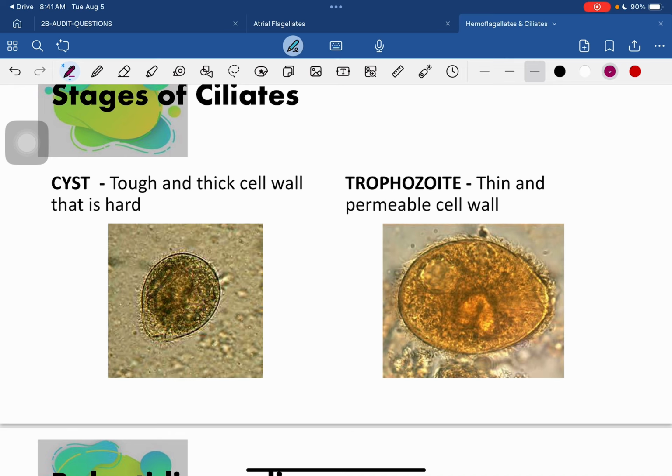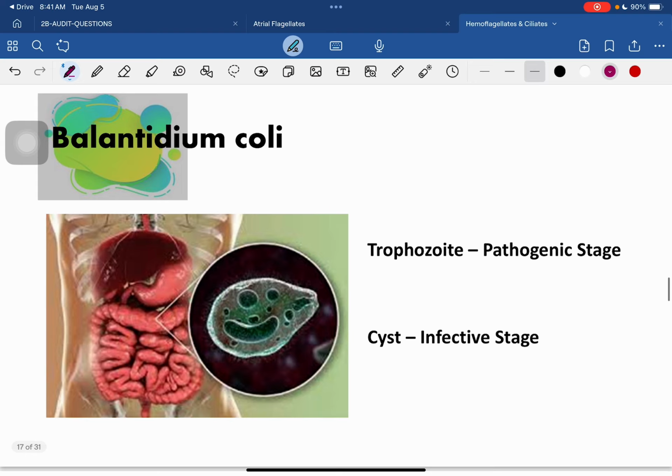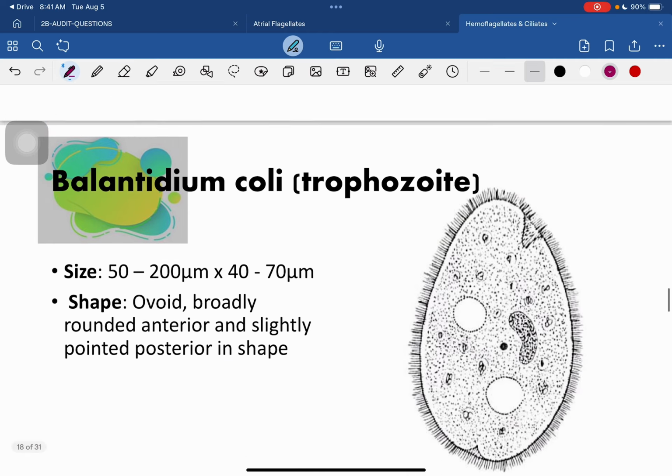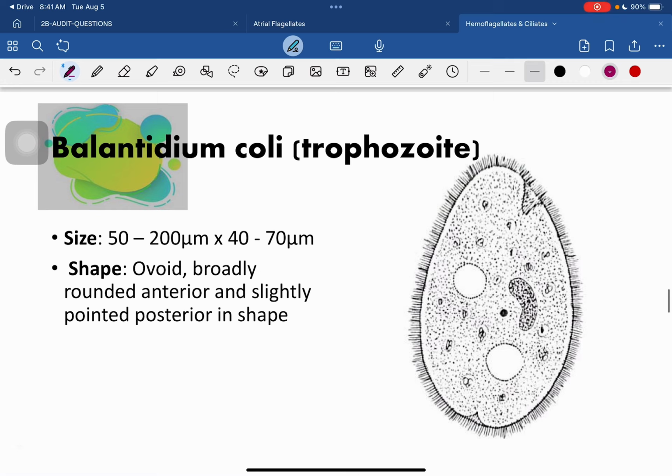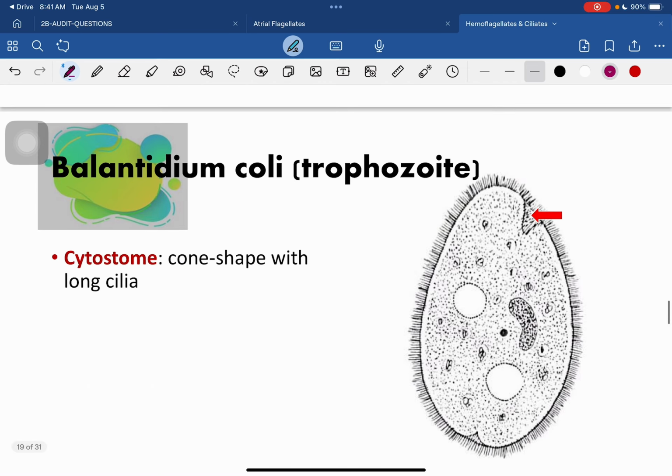Your Balantidium coli exists in the trophozoite form, which is the pathogenic stage, and your cyst is your infective stage. Your trophozoite form is ovoid, as you saw in the video: broadly rounded anteriorly and slightly pointed posteriorly. It also has your cytostome, which is cone shaped, and the presence of long cilia.